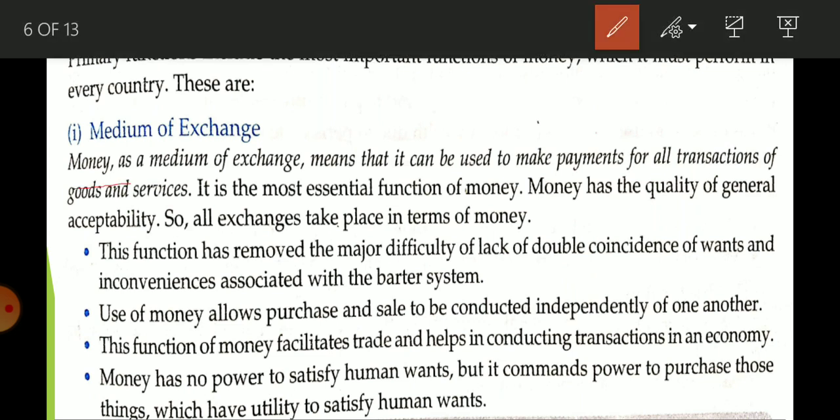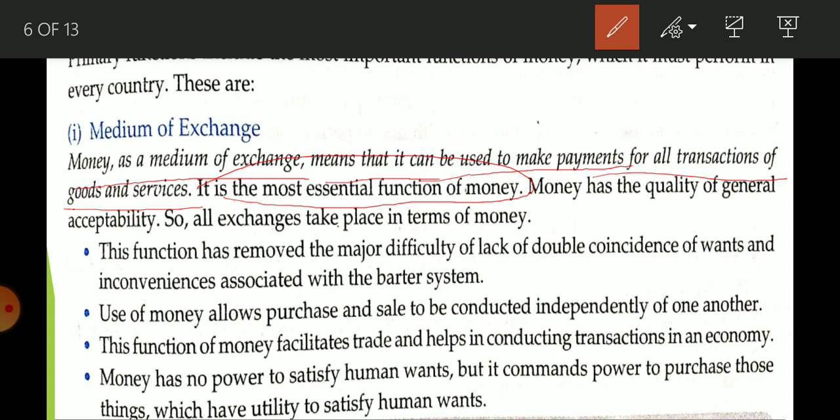Money as a medium of exchange means it can be used to make payment for all transactions of goods and services. It is the most essential function of money. So it is the basic function of money. Money is basically used for what? For making payment. If you want to purchase a pen worth 20 rupees, how much money do you require?